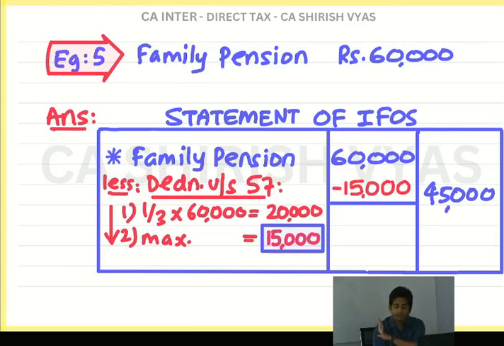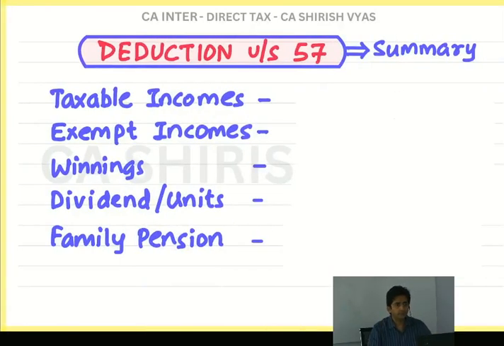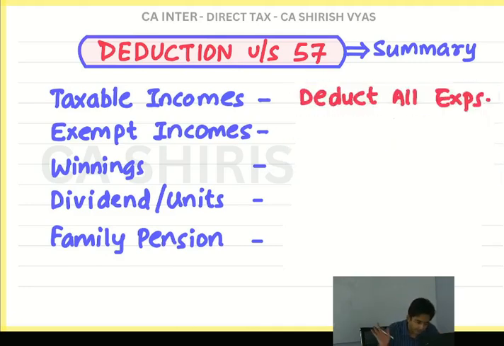Five points are done. Can you see the summary now? Theory is getting over, so there are five points you have to remember. Tell me what the five points are. Taxable income, deduct all expense. Feel my tone. Taxable income, deduct all expense. Exempt income, ignore all expense. Winnings also, ignore all expense. Dividend and mutual fund, deduct only one expense: interest on loan, that too maximum 20% of the income. Family pension, standard deduction. Look here. Read again. Repeat.